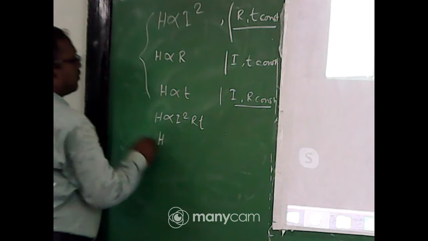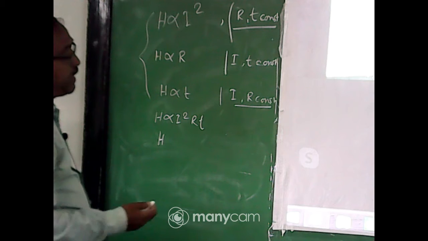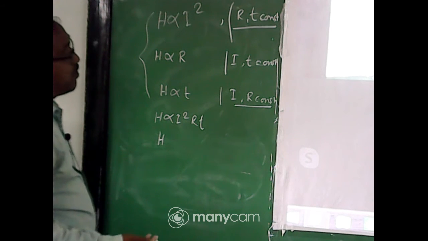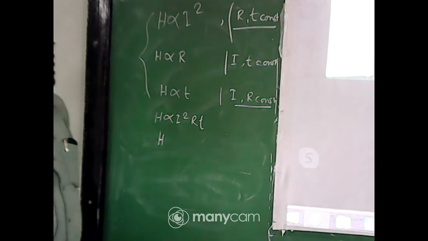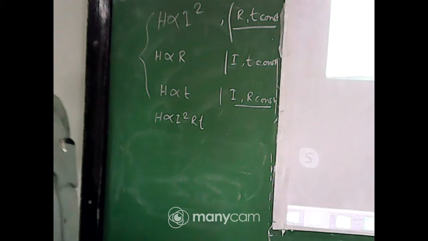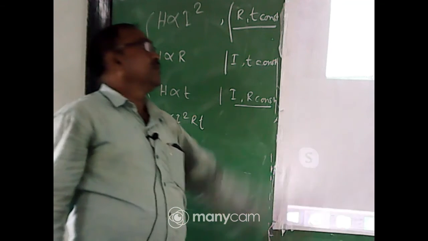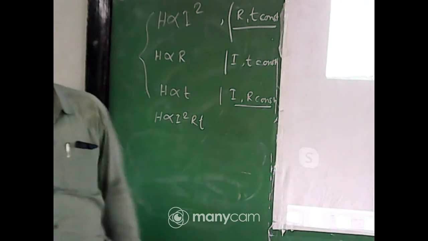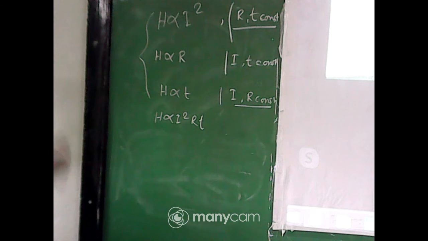So when you try to write it with an equal sign, then H equals I square R T by J. J is a constant, the name of the constant is Joule's equivalent. For the CGS system, the value will be 4.2 into 10 to the power 7 erg per calorie. For the SI system, the value will be 1. My dear student, is it clear? Heating effect of current. So, thank you.